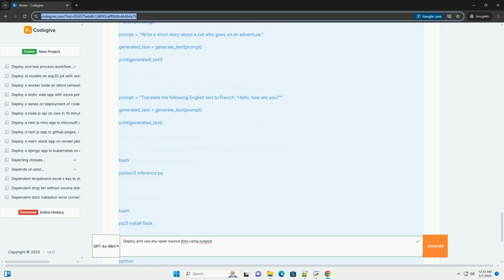3. Choose a base image. For most LLM deployments, a good starting point is a pre-built Docker image with CUDA drivers and Python. I recommend using a Runpod verified template that comes with CUDA drivers. 4. Configure the template. Name: give your template a descriptive name, for example LLM inference template. Description: add a description, for example template for running LLMs with Python and CUDA.